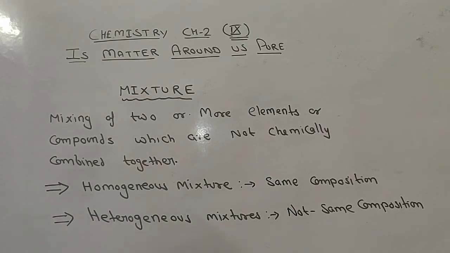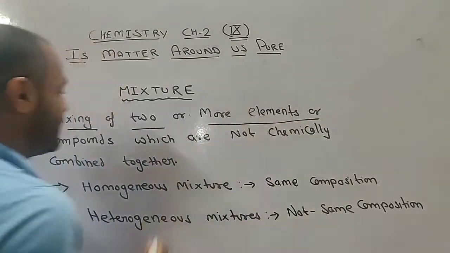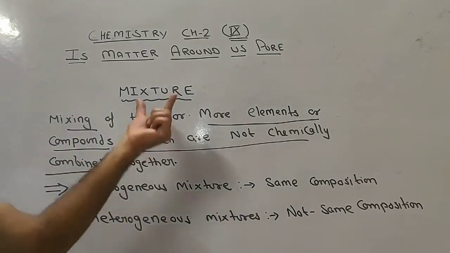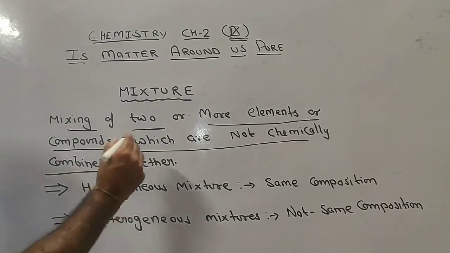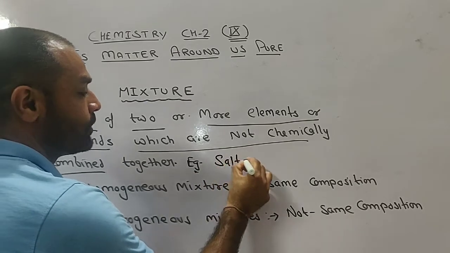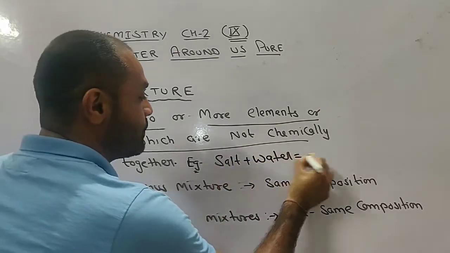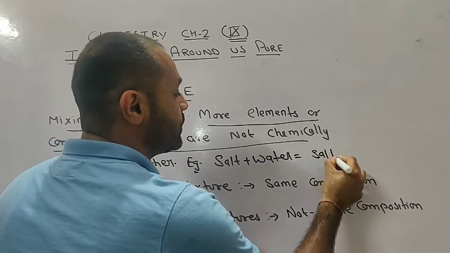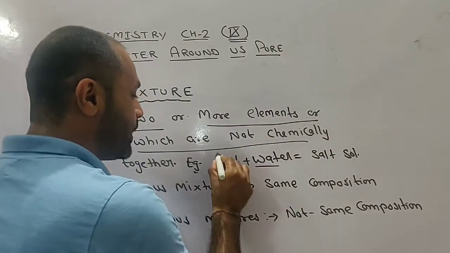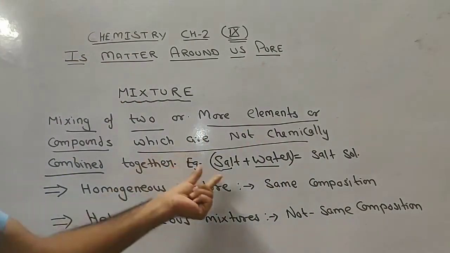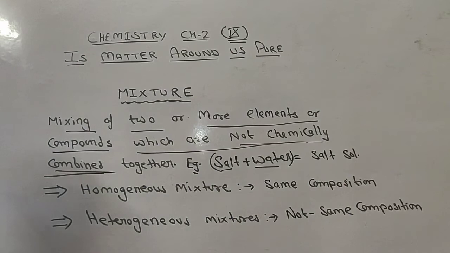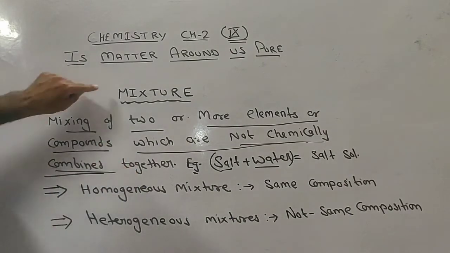So what is a mixture? Mixing of two or more elements or compounds which are not chemically combined together is considered to be a mixture. For example, we have a very good example of salt plus water. As we know, they will form a salt solution. We have seen that salt and water never react with each other. That's why they are not chemically combined together.